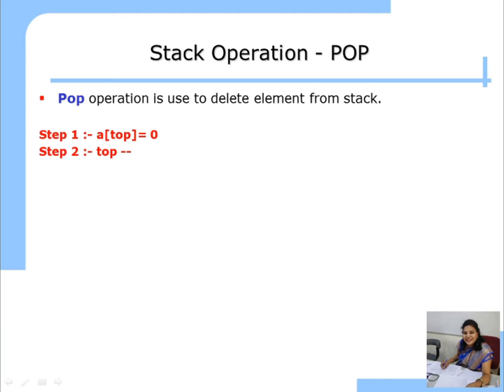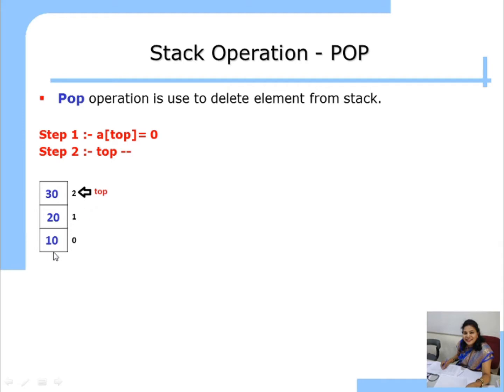Let us understand it with the help of a diagram. So this is the stack. If you remember, this is the stack full. Array stack size is 3 and top is pointing to 2. 2 is nothing but max minus 1, that is 3 minus 1, 2. So this is the stack full. We can perform pop operation how many times? Twice. When we call the pop first time, 30 will get automatically deleted.